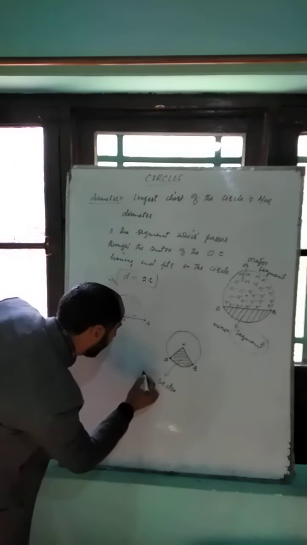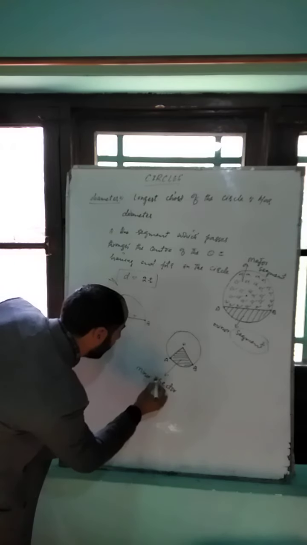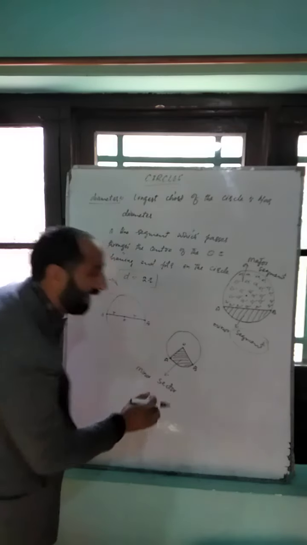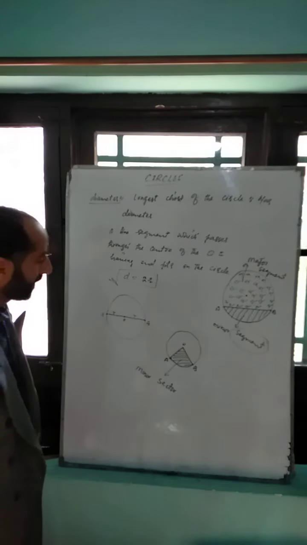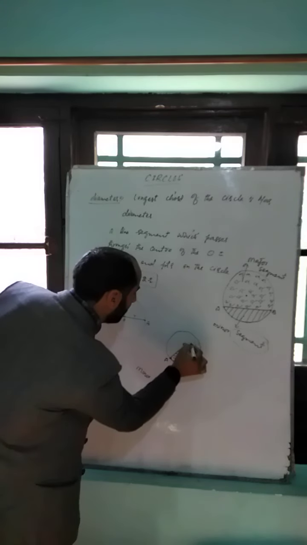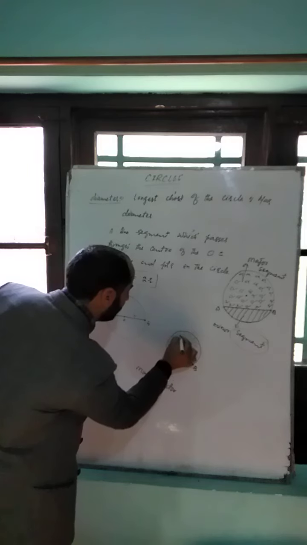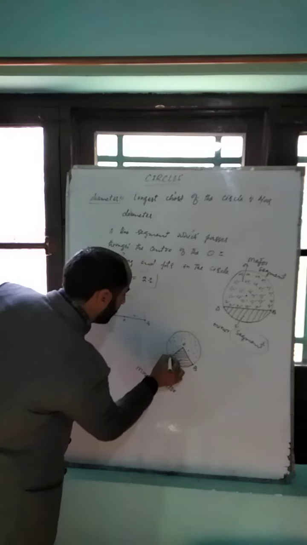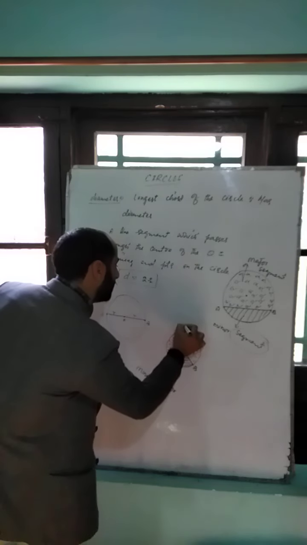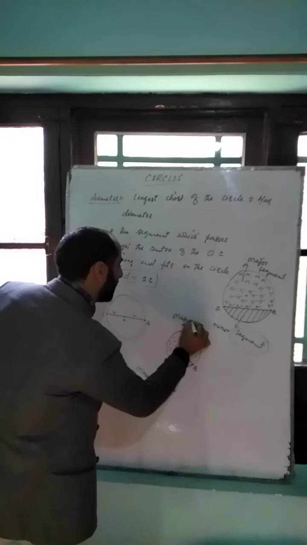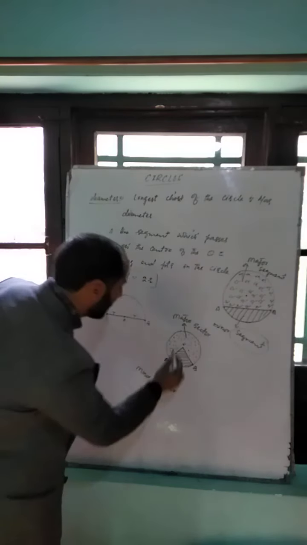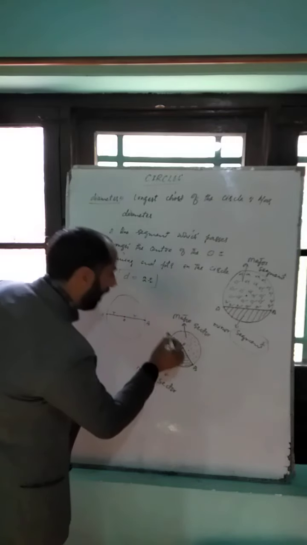And here it is a minor sector, because it is formed by a minor arc. And here the dotted portion is known as major sector, because it is formed by two radii and the major arc.